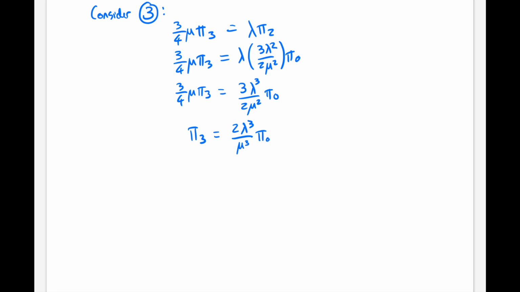Now that we have pi 1, pi 2 and pi 3 all in terms of pi 0, we can take our final equation, which was the equation that all the probabilities sum to 1, make those substitutions,